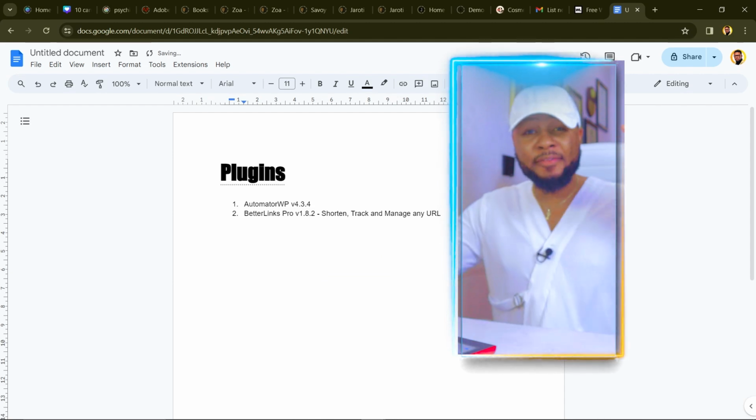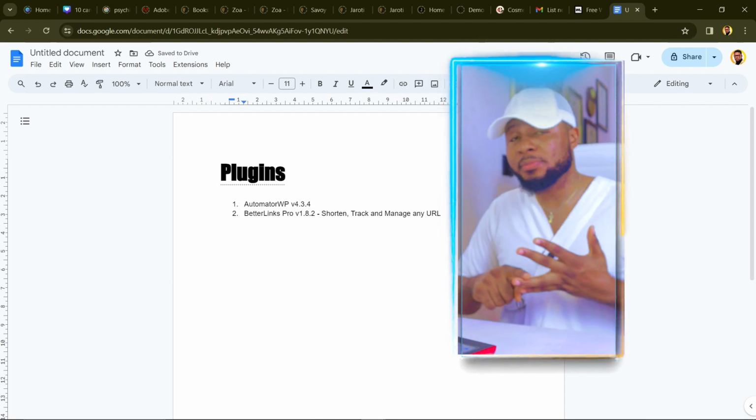This way you will have a list of the plugins and themes that you're downloading, so that when you're marketing it, people will know what they are buying. And also, if someone asks you, do you have this plugin, or is this plugin and this plugin or this theme included in the themes or plugins that you're selling, you can tell them, oh yes, I have them. You don't have to start scanning through all your themes to know if whatever they requested is available. All you have to do is check your list, and then you can find out, okay, this one is available. Then that is your selling point.